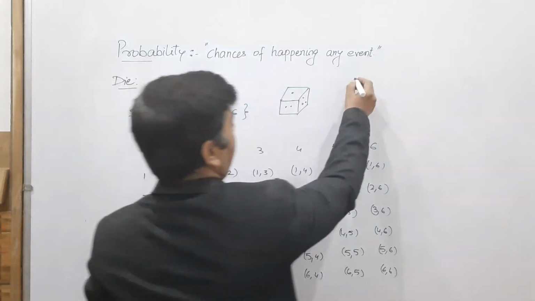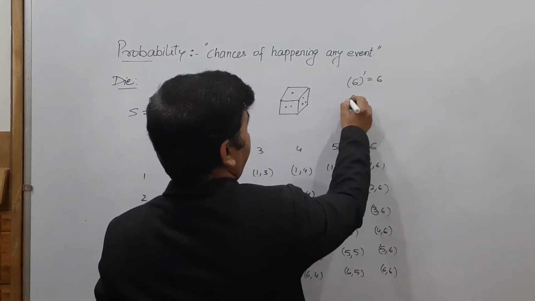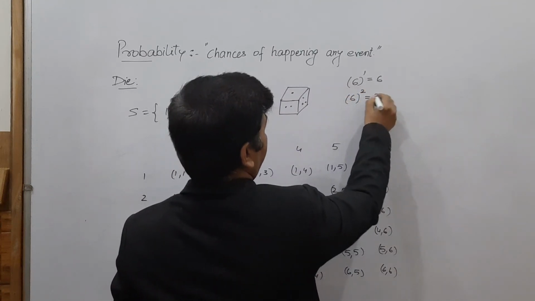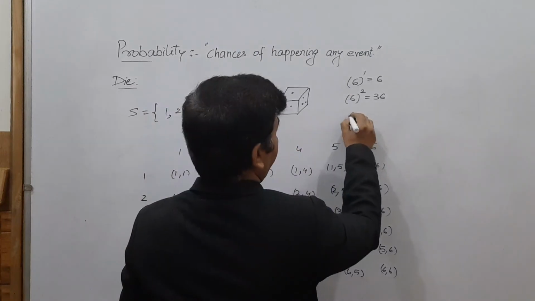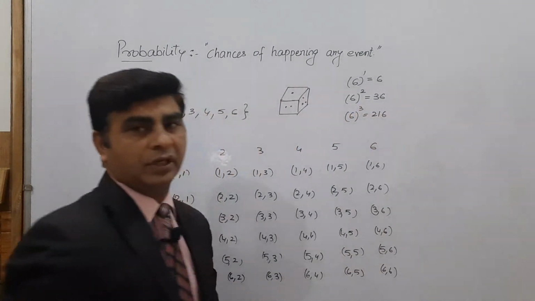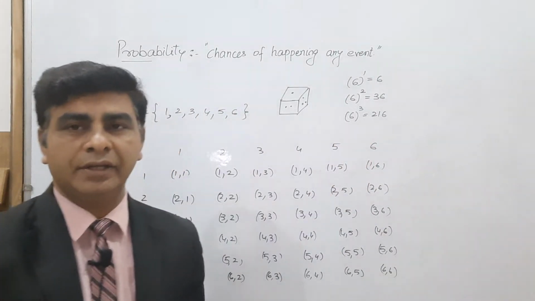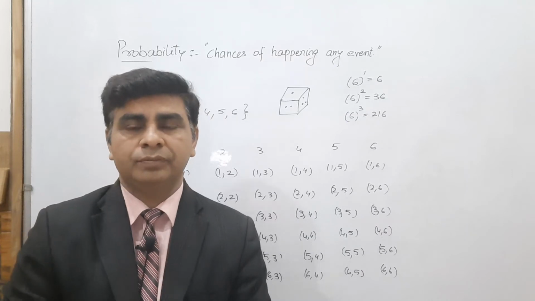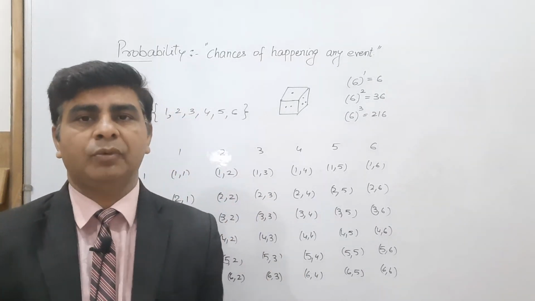So if we throw it one time, it is 6 to the power 1, total outcomes will be 6. If we throw two times, then 6 to the power 2, which is 36 outcomes. And if it is thrown 3 times, then this is 6 to the power 3, which is 216, and it is not physically possible to write down all the outcomes whenever a die is thrown 3 times. So this is the case whenever a die is thrown 1 time, 2 times, or 3 times.